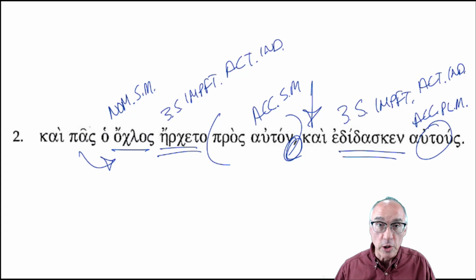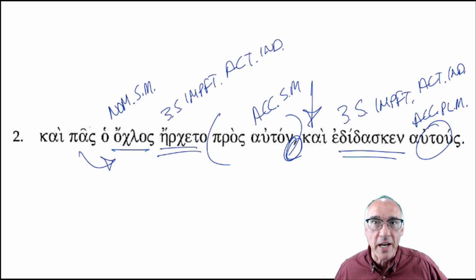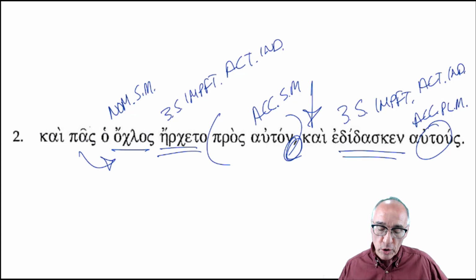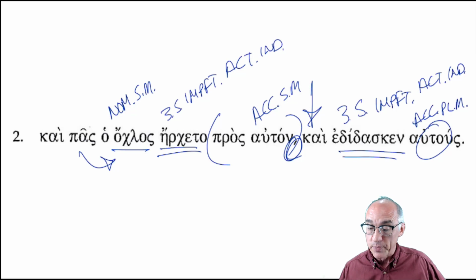And you know what? As I look at this, we'll get to it. I think I was wrong. We're going to change things up a little bit. The whole crowd, kai ho oklos erketo, was approaching him, was coming to him, erketo, and pros auton, and edidasken, he was teaching them. So we have a little shift here.